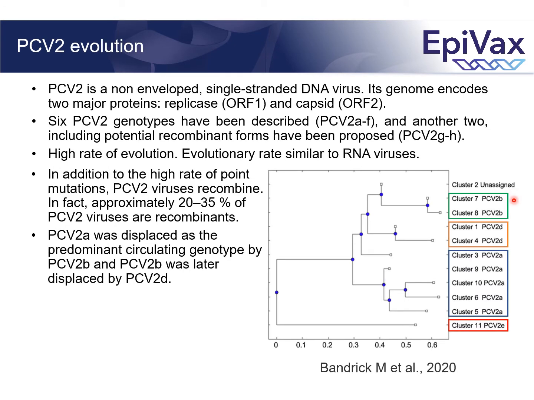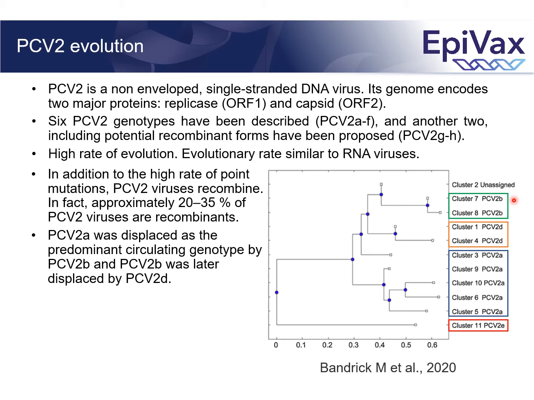PCV2 is a non-enveloped single-stranded DNA virus. Its genome encodes two major proteins, replicase encoded by ORF1 and capsid encoded by ORF2. 6 PCV2 genotypes have been described, PCV2A to PCV2F, and there are another 2 genotypes that have been proposed that include potential recombinant forms. A striking feature of PCV2 is its high rate of evolution.